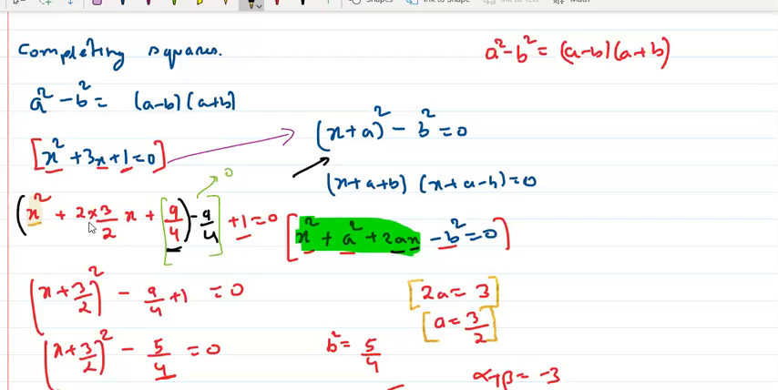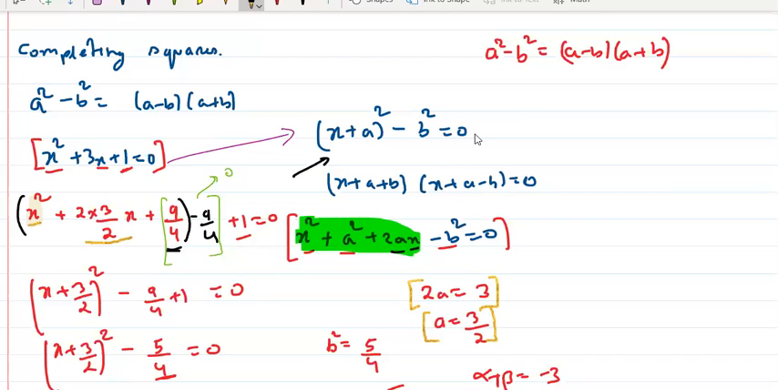So I can say that 3 can be written as 2 into 3 by 2, into x. Makes sense? Yes or no? Everyone got it? So we are done with x square and 2x.